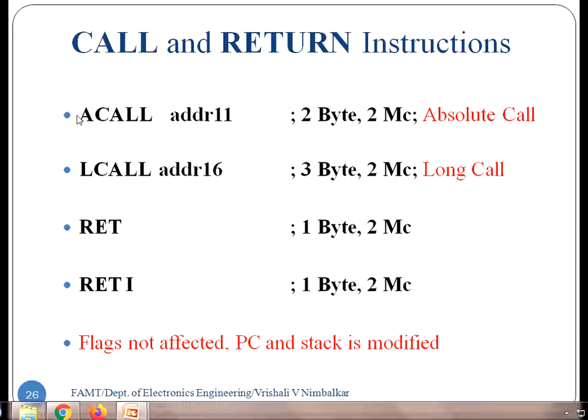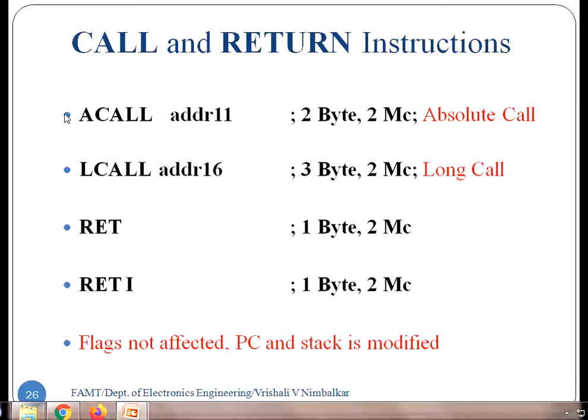That's why it is named absolute. Like we had short jump, long jump and absolute jump, similarly in case of absolute call, the subroutine should be written within the memory space of 2 KB, particularly where this ACALL is written.